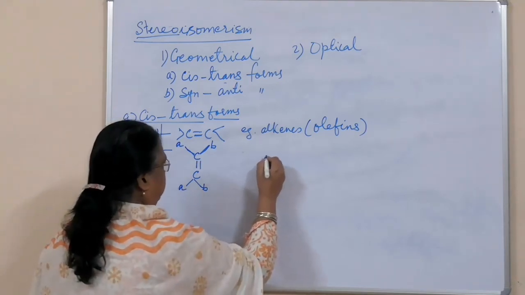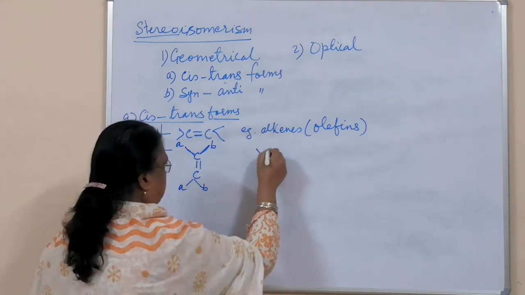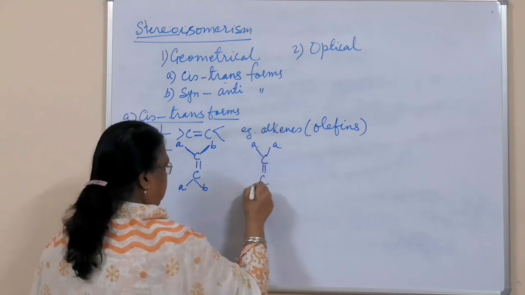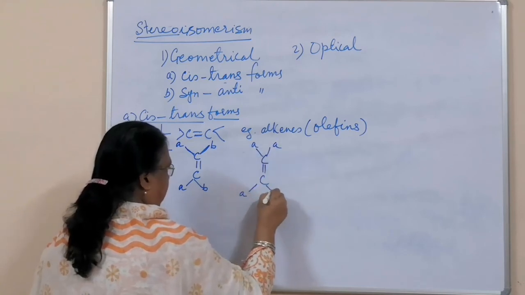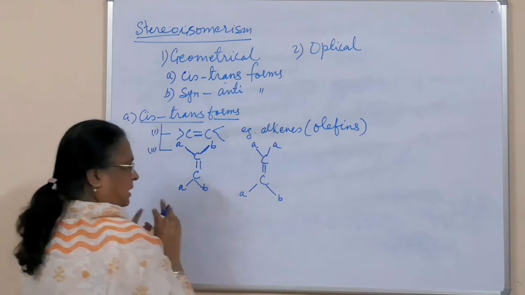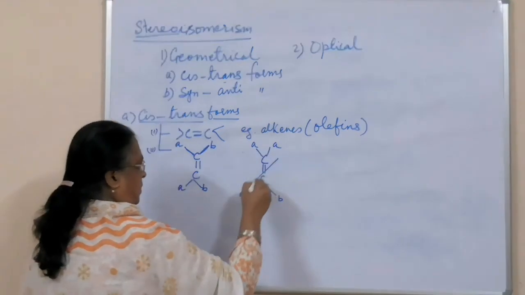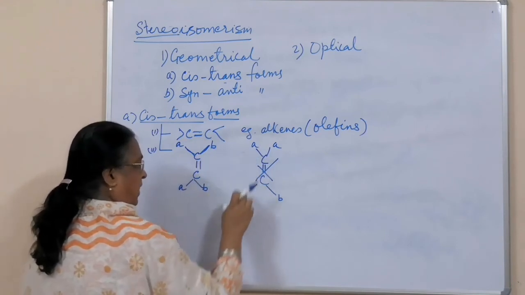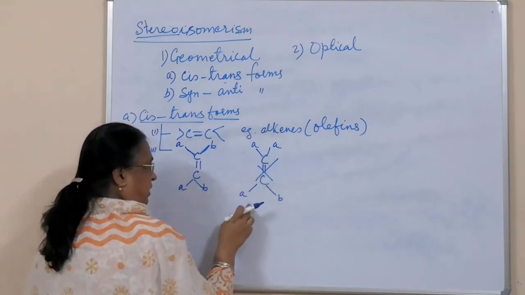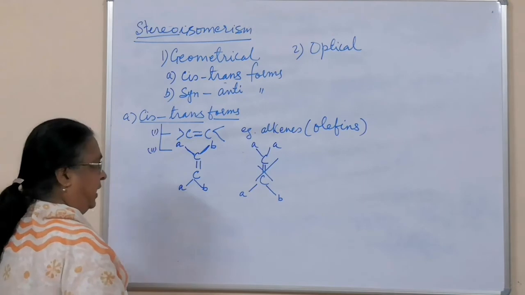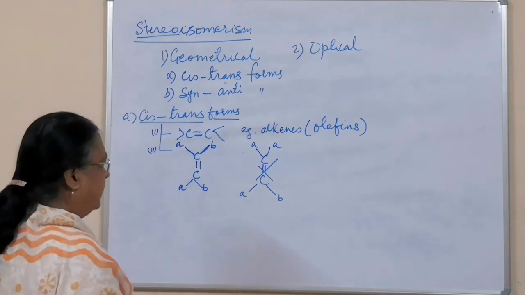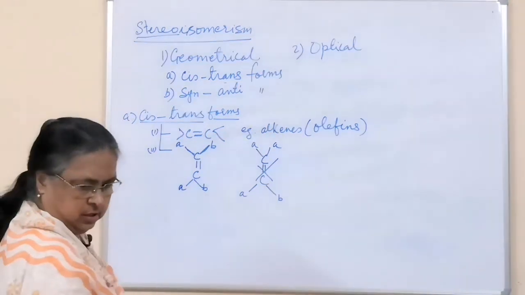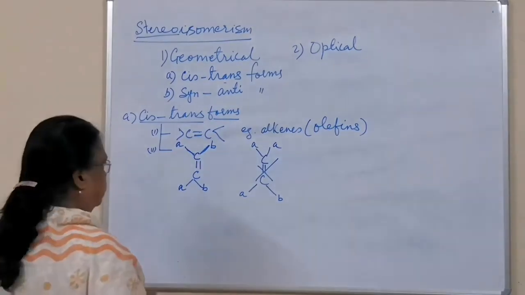If you have A and A on one carbon, and suppose B on the other, then it is not possible because both of these are the same. So both of them should be different. If one carbon has different groups and the other does not, then this is not possible.